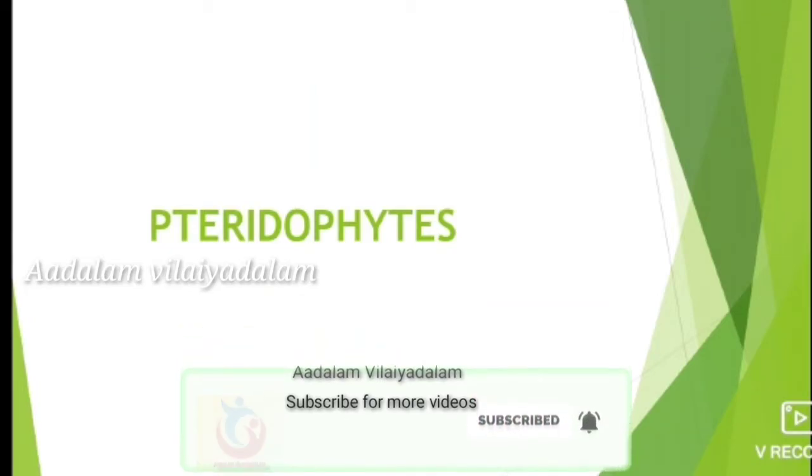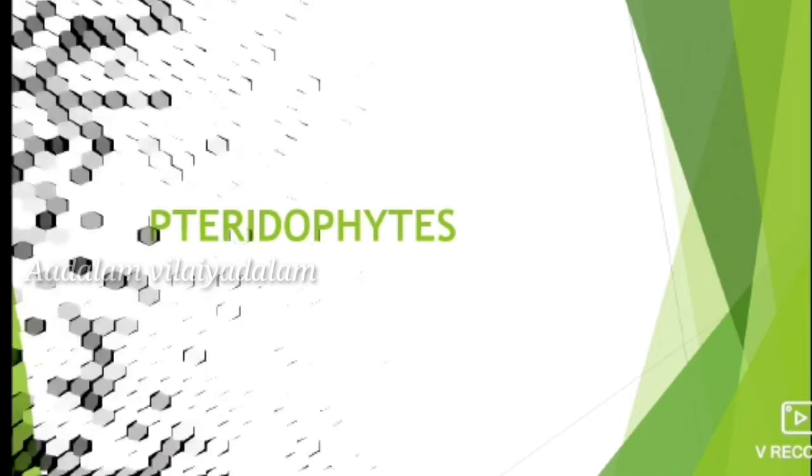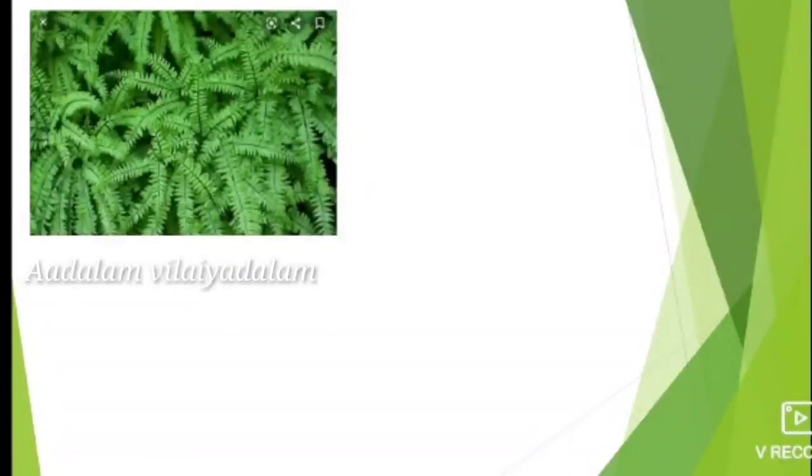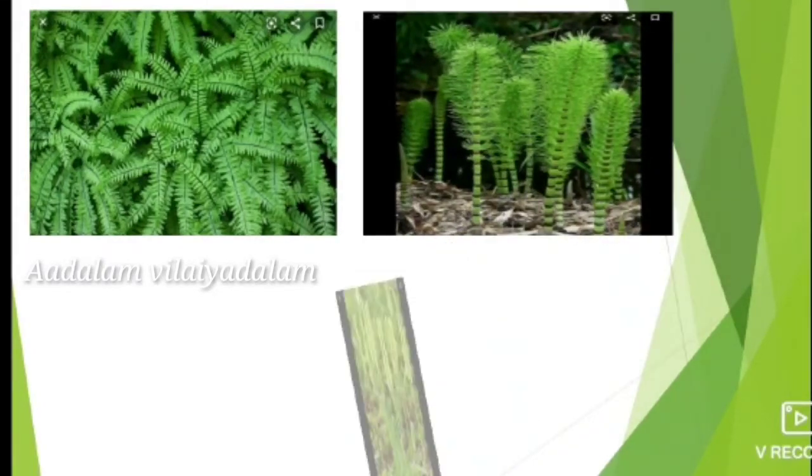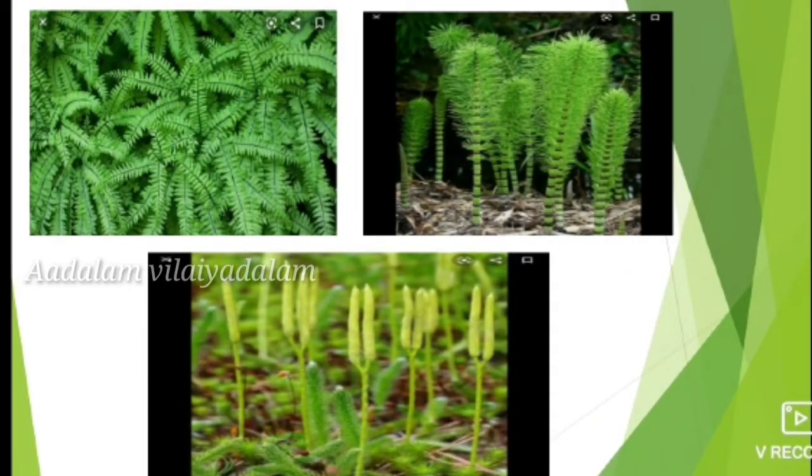Pteridophytes are the first true land plants, and they have vascular tissues such as xylem and phloem. So they are termed vascular cryptogams. But bryophytes are termed non-vascular cryptogams because bryophytes don't contain xylem and phloem tissues.